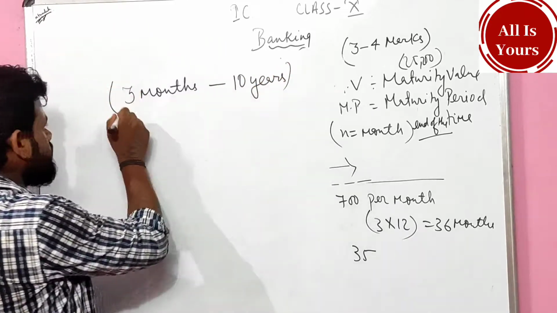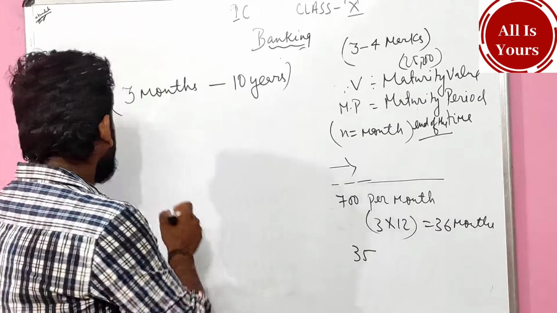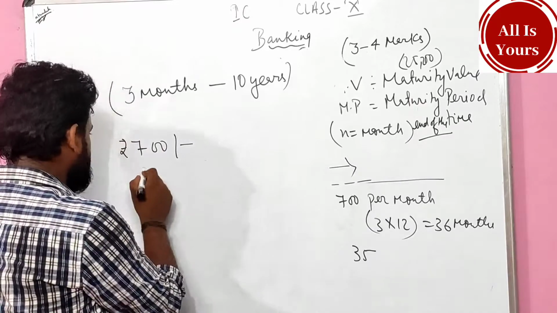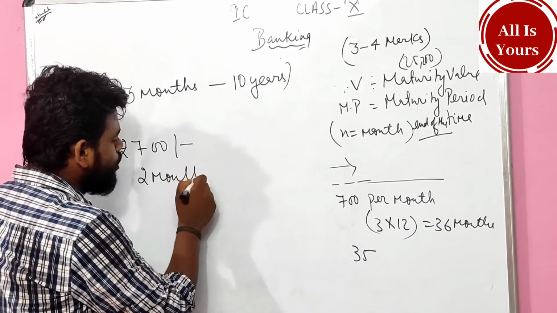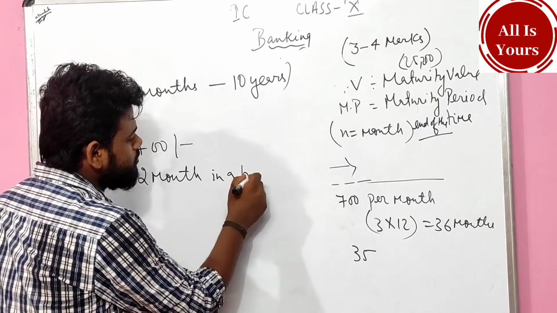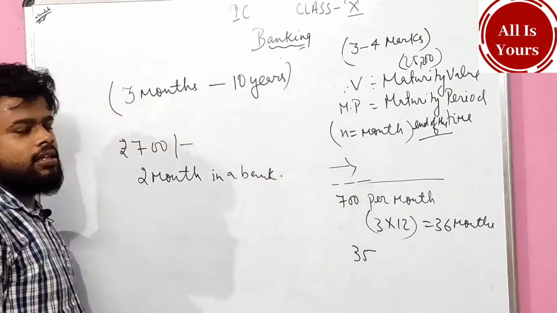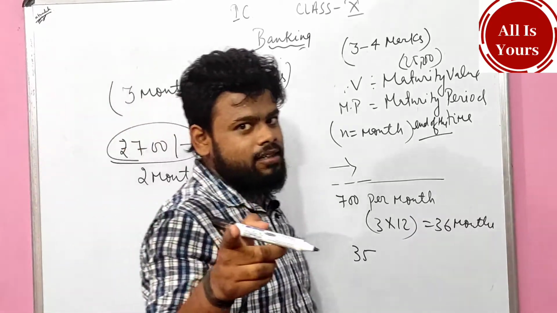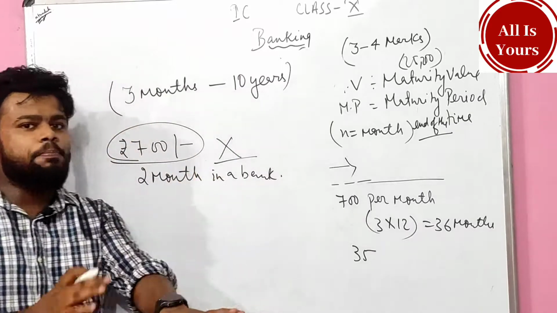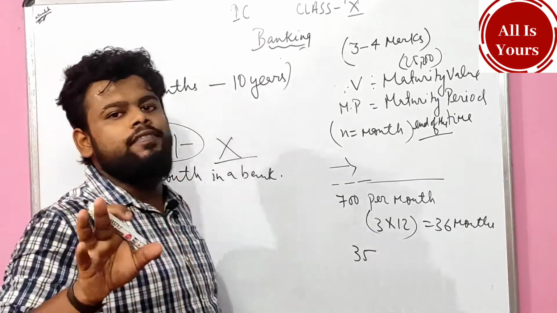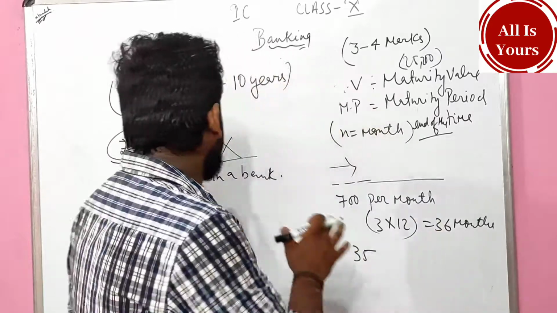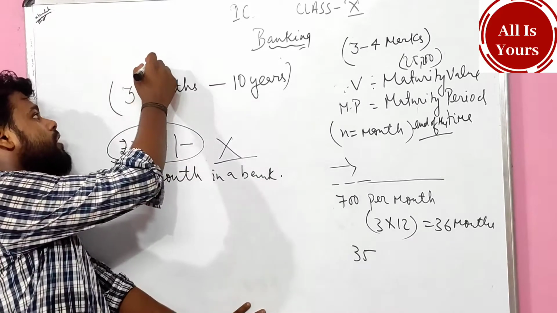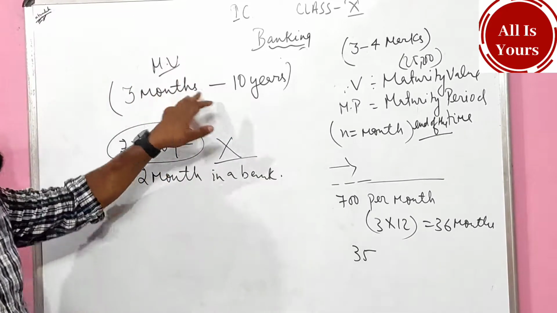That means if a person is depositing rupees 700 for only 2 months in a bank, that means he will not get the 700 rupees anymore. I repeat, the 700 rupees which he has deposited in a bank for 2 months, he will not get the same amount from the bank anymore. This is the condition of the mature value, MV. 3 months to 10 years.